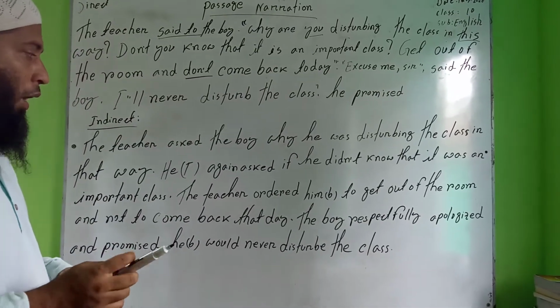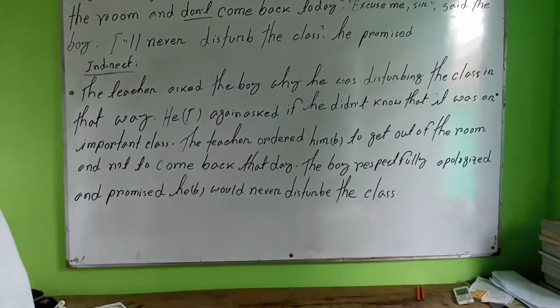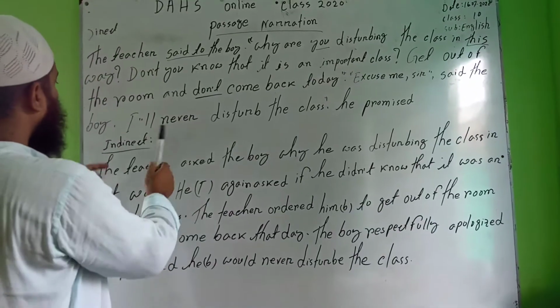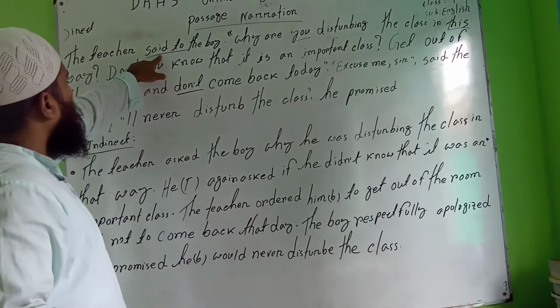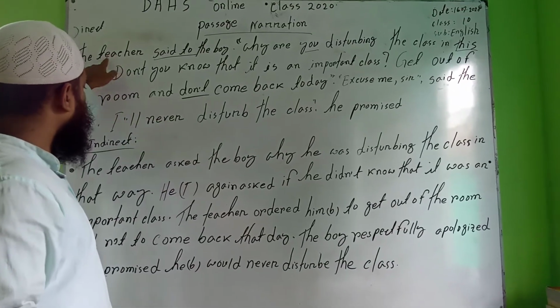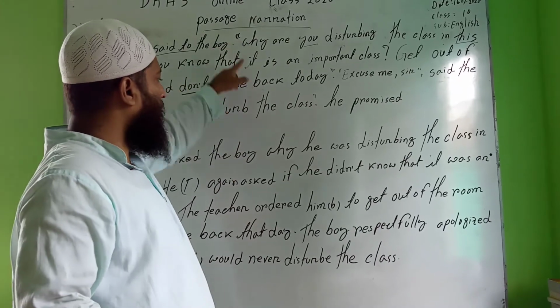Okay, now I want to discuss this sum here. Here you can see please. The teacher, and said to, against, to be seated in here asked. The teacher is the speaker. The boy is the object. This is the first question. W's question: why.